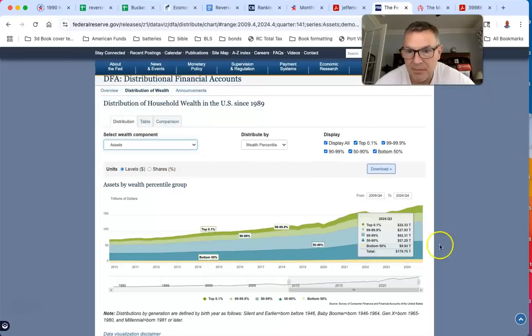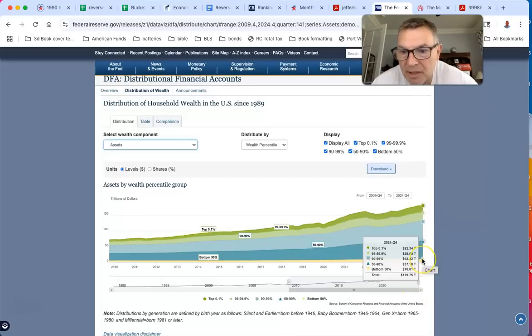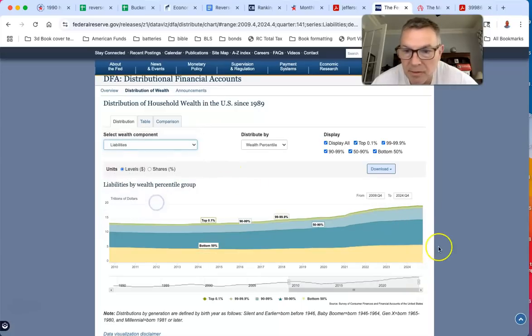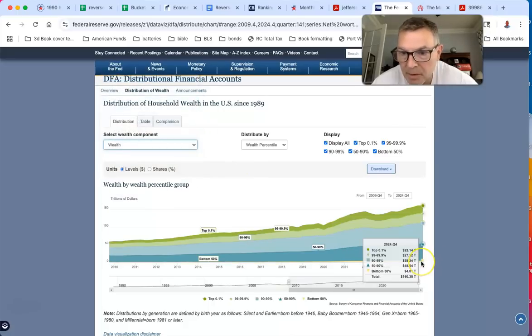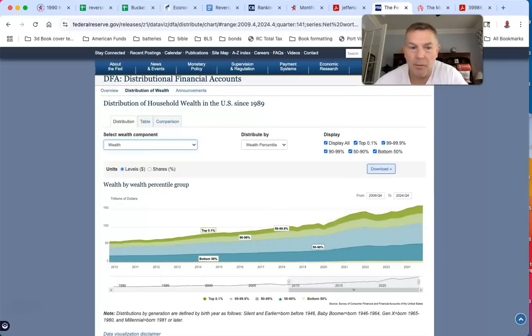Look at this. Top 1%, 0.2 trillion of debt, 23 trillion of assets. Isn't that crazy? The bottom 50%, $10 trillion of assets, and was it 6 trillion of debt? 6 trillion of debt. So their total net worth should be 4 trillion, and it is 4 trillion. Isn't that crazy? And it is what it is, man. I don't know what to tell you, but I just find that interesting.